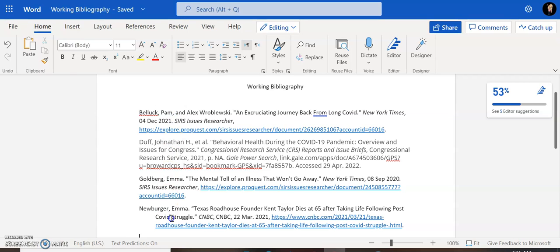I think that I'm ready to move on to something else on my working bibliography, start looking for some other sources of information for my other ideas. So that's some ideas on how to get started with your working bibliography. Remember that if I don't use all of these sources, I can just take them off of my bibliography. It's not a big deal. I don't want to have too much information that I have to go through in order to write my piece, but I also don't want to have too little information, and I don't want to have to go out and do more searching when I'm in the middle of the writing process. So I feel like I'm off to a good start here.